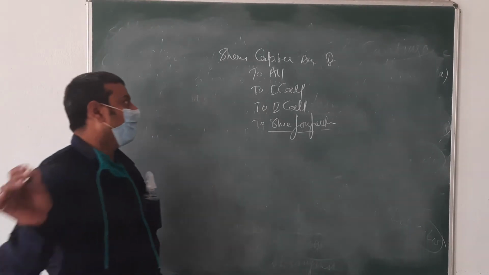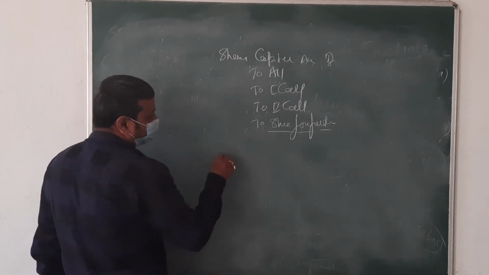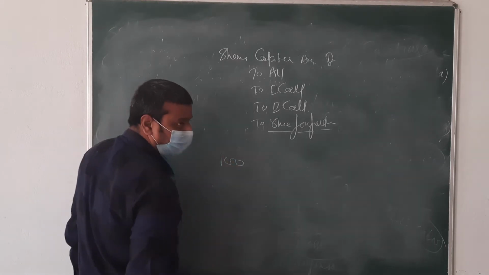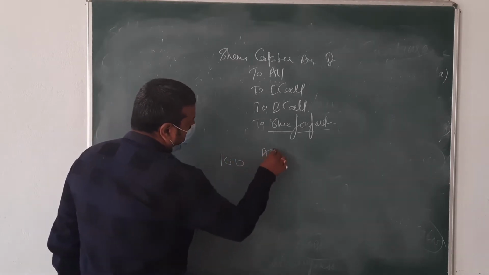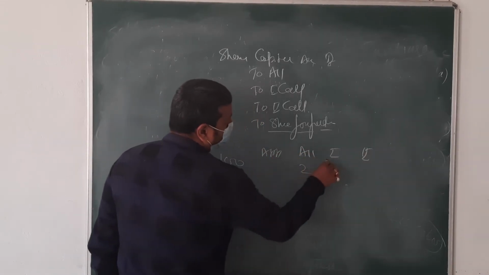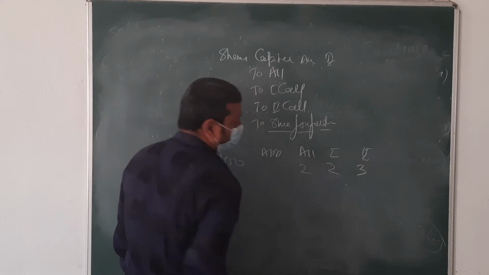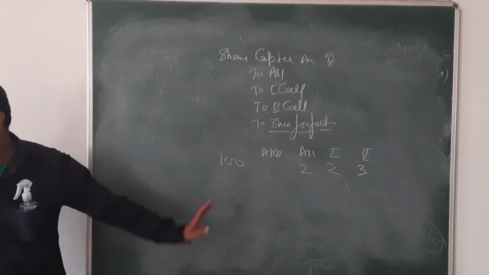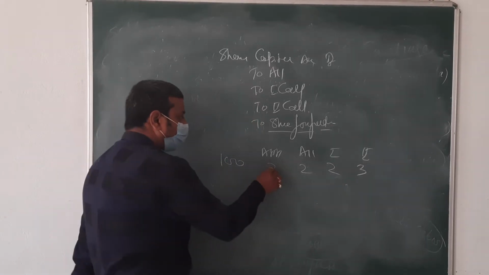For example, if you have issued 100 shares to a shareholder, but he has not paid allotment, first call and second call, of 2 rupees, 2 rupees and 3 rupees. He has paid 3 rupees, this amount.